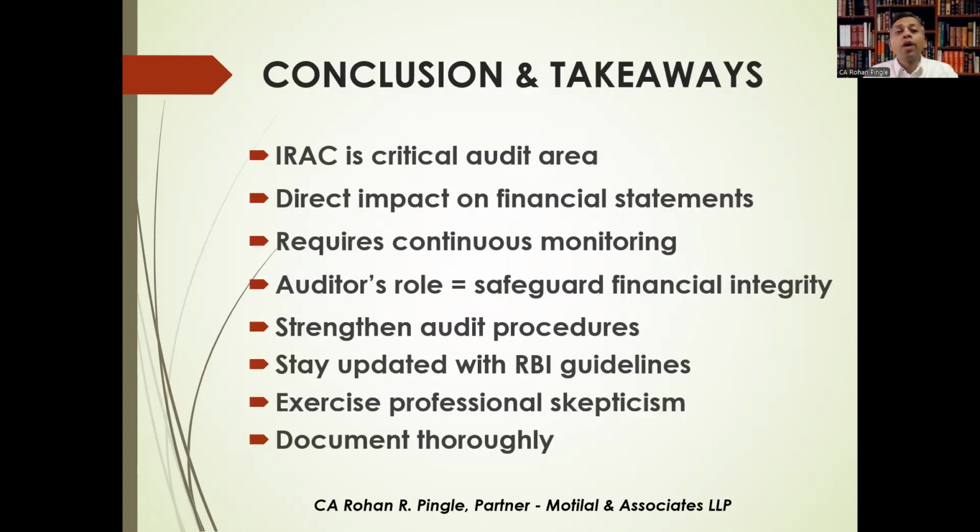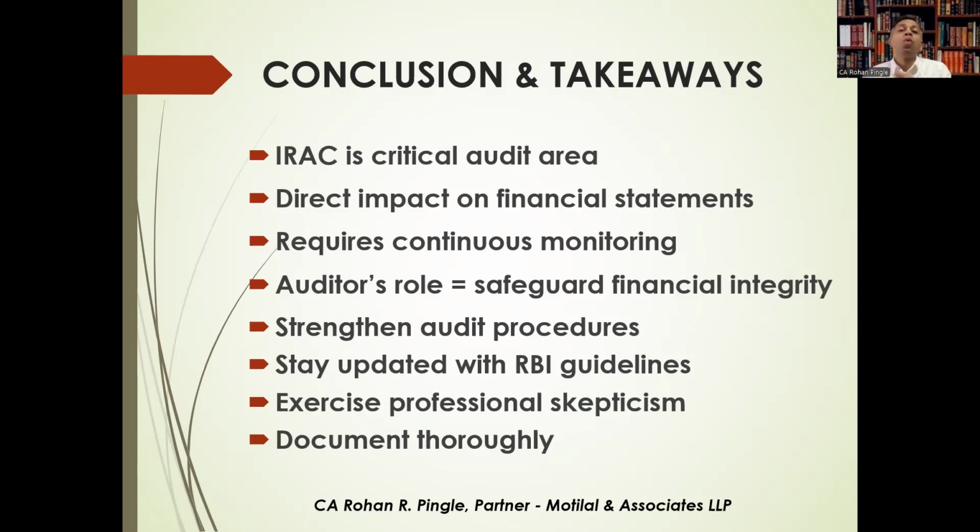So we are moving towards the conclusion and takeaways for today. Asset classification under IRAC norms is not just a compliance exercise, but a reflection of the bank's financial health. For concurrent auditors, vigilance is key. Focus on substance over form, identify the early warning signals, and ultimately correct classification ensures what?